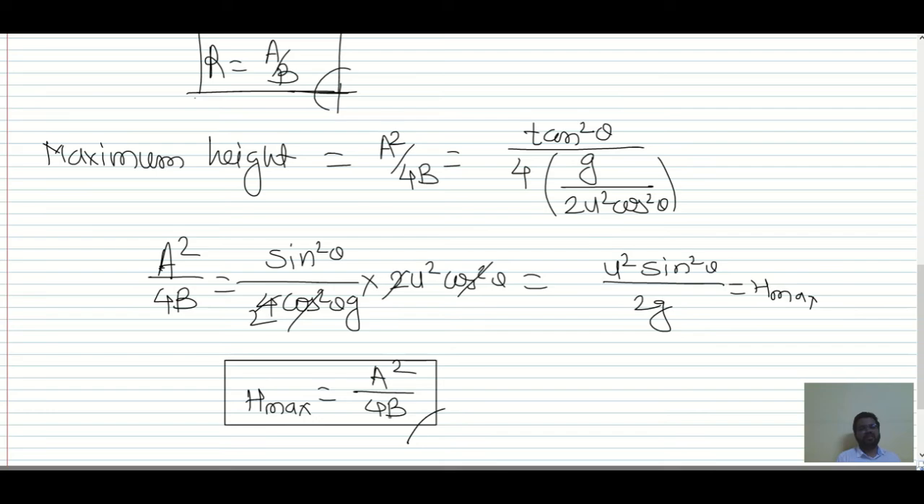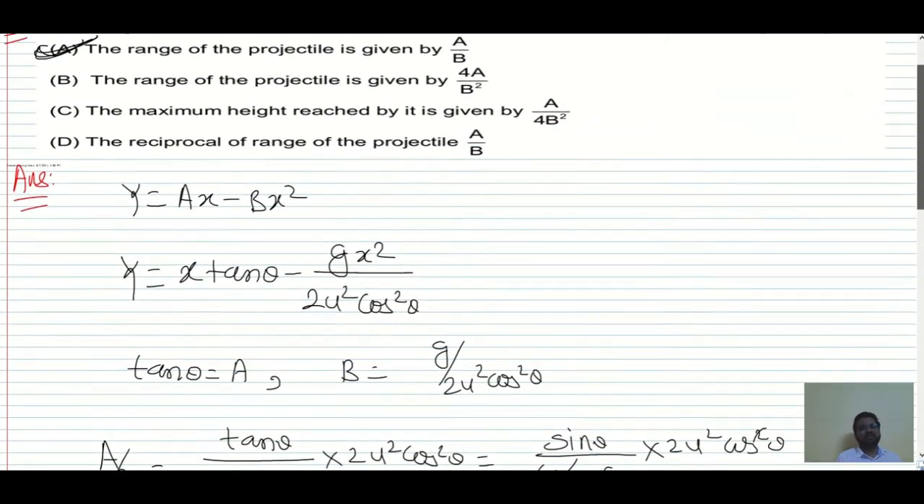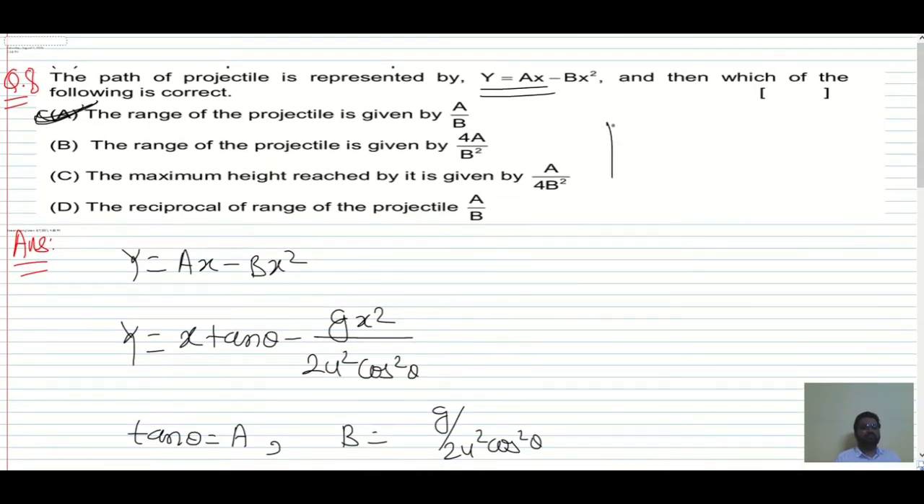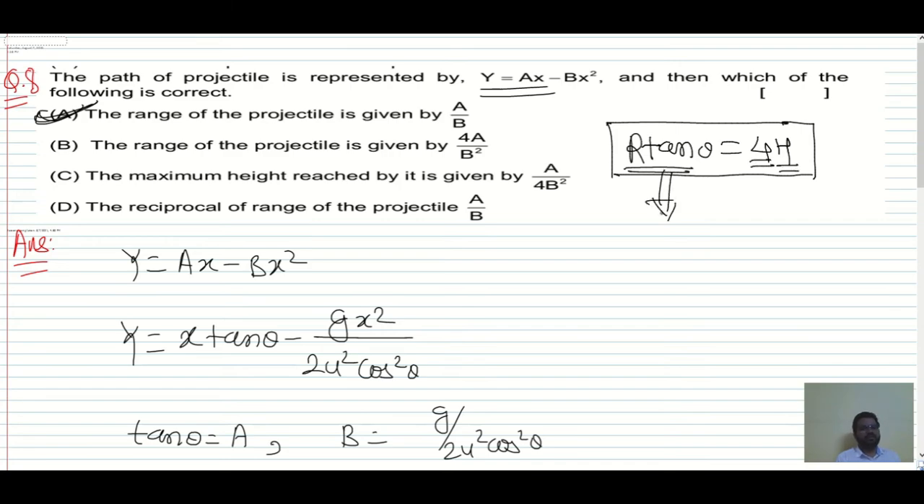For maximum height, we have a square by 4b. And the relation between the range and maximum height, if you want, you can remember in this manner. It is R tan theta is equal to 4H. "Ratan chor hai," right? This is Ratan, this is chor, this is hai. So you will remember forever this one, right? So R tan theta is equal to 4H.